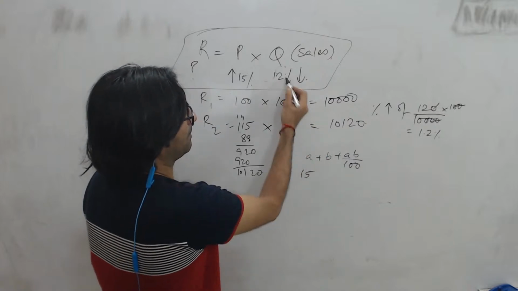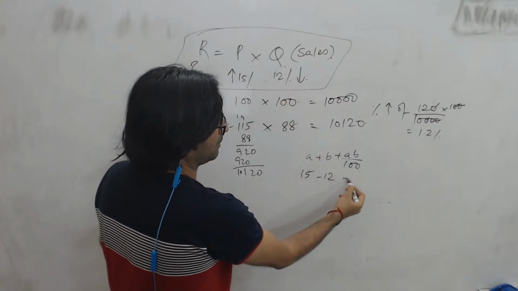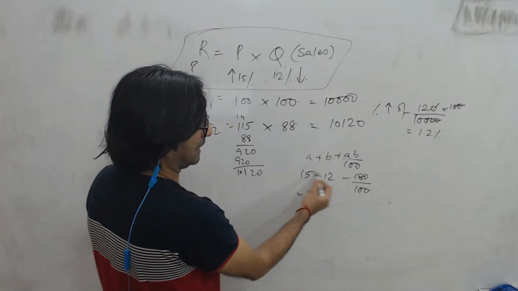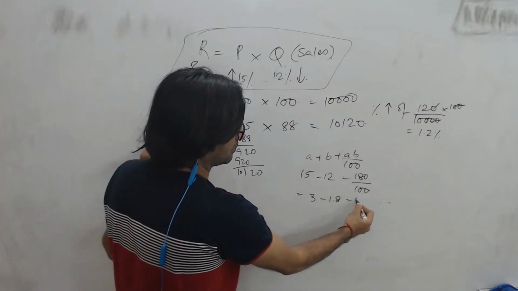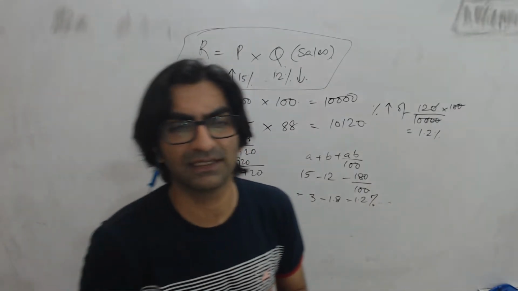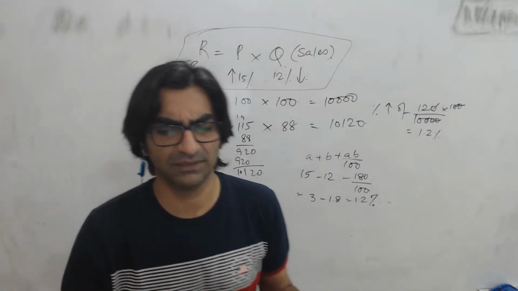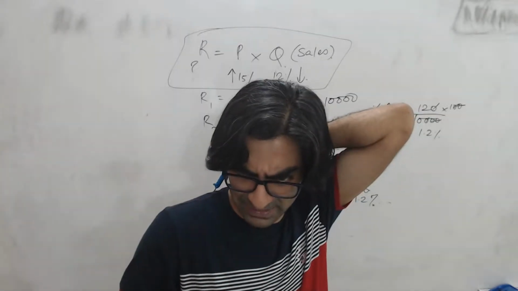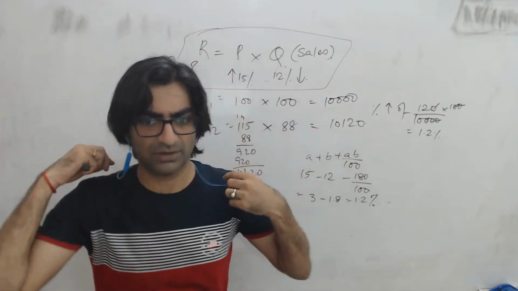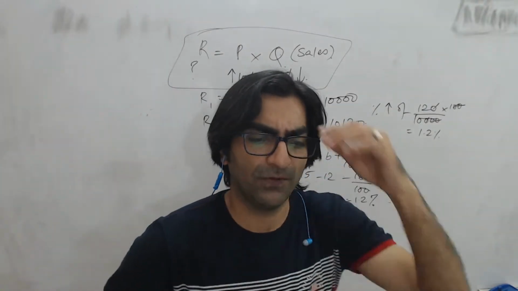A is 15, B is minus 12, and so AB will be minus 15 into 12, that's 180 upon 100, which means I'll get 3 minus 1.8, that's 1.2. Since it's positive, this means a 1.2% increase, right? So yeah, that's an easy one. Yeah, Anand, that's 1.2, not 1.52. But that's okay. Okay. Fifth one.